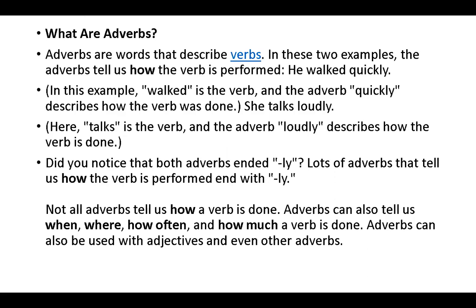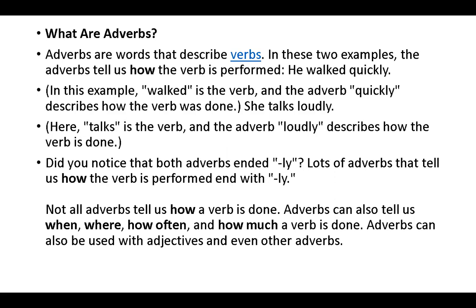What are adverbs? Adverbs are words that describe verbs. In these two examples, the adverb tells us how the verb is performed. The example, he walked quickly. In this example, walked is the verb and the adverb quickly describes how the verb was done. She talks loudly. Here talks is the verb and adverb loudly describes how the verb is done.